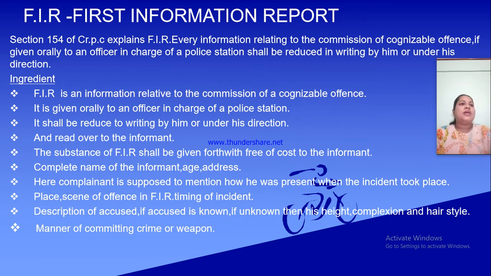So the ingredients are here. FIR is information relative to the commission of a cognizable offence. Only if it is a cognizable offence will we give an FIR to the police. We give the first information report when we see a cognizable offence. It is given orally to an officer in charge of a police station. When we go to the police station, we tell all the things orally, and he will write them on paper. It shall be reduced to writing by him or under his direction.